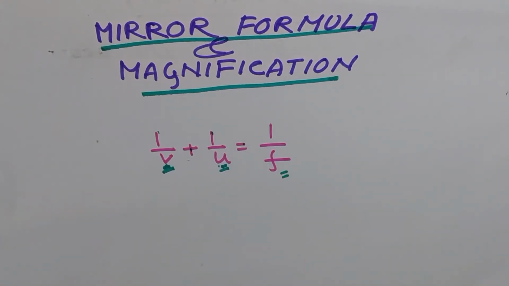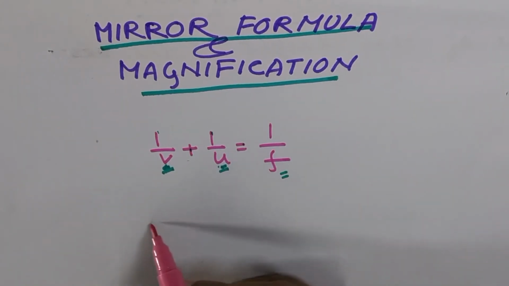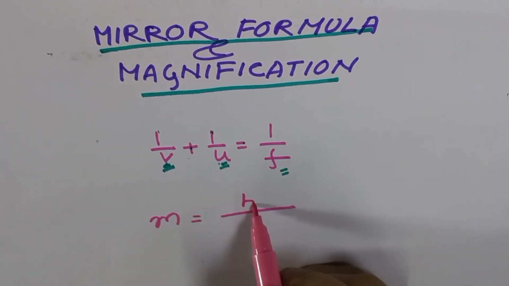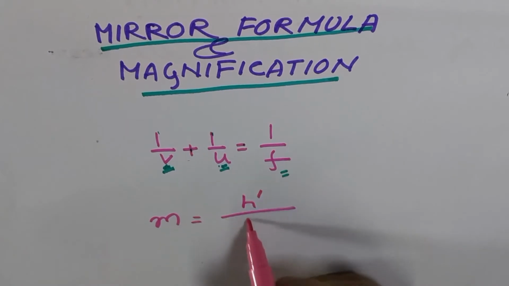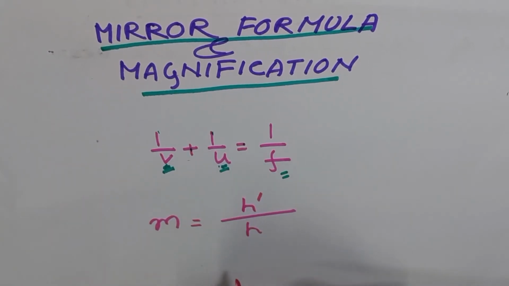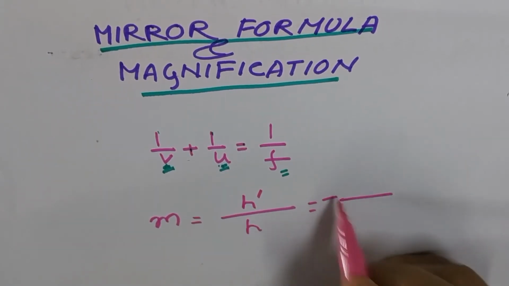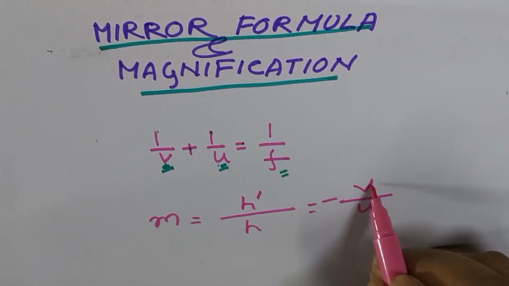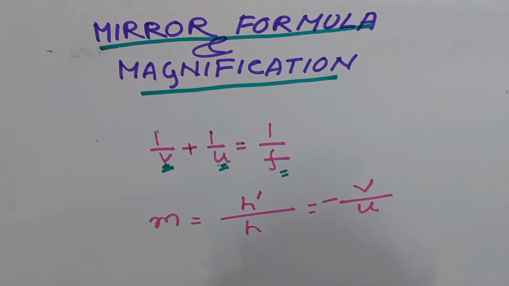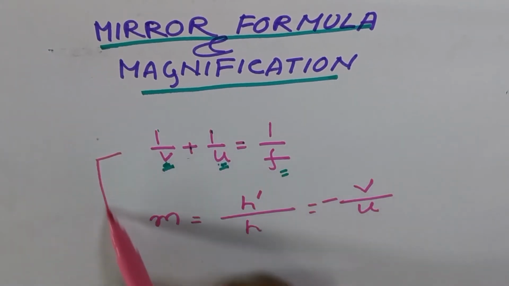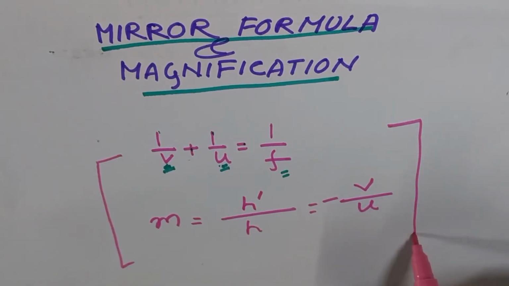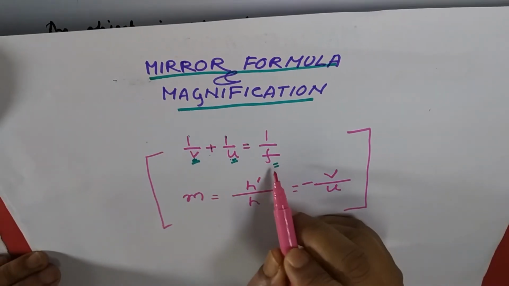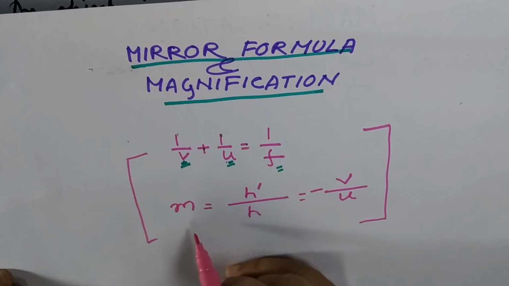We write it this way: magnification is equal to height of the image by height of the object, or minus v by u. That means minus image distance by object distance. These two relationships we will use to solve numerical problems. This is the mirror formula and this one is magnification.